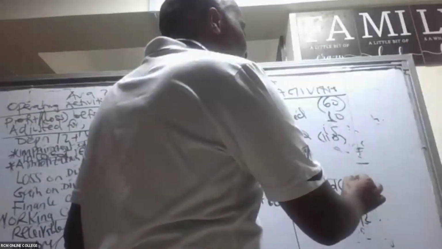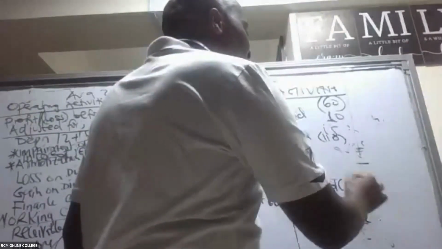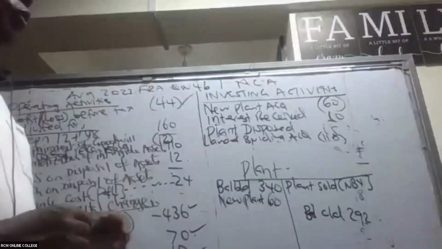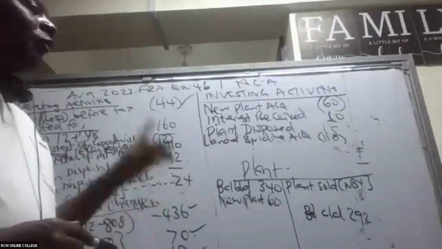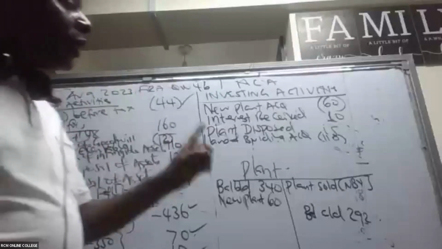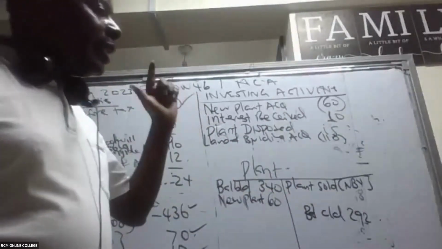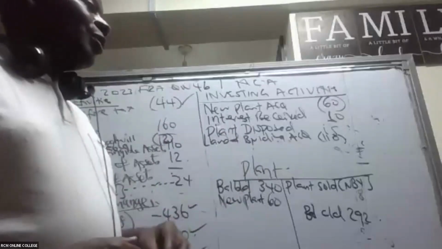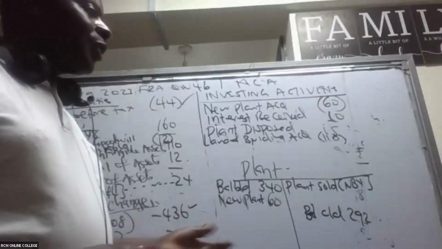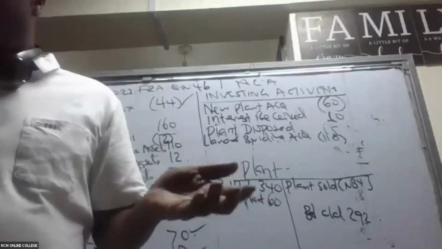So when you sell some plant, remember plant sold, you must credit this account with the net book value of the plant that was sold. Don't credit this account with the cash proceeds. No, I want the net book value. So then how do we get this net book value, ladies and gentlemen?